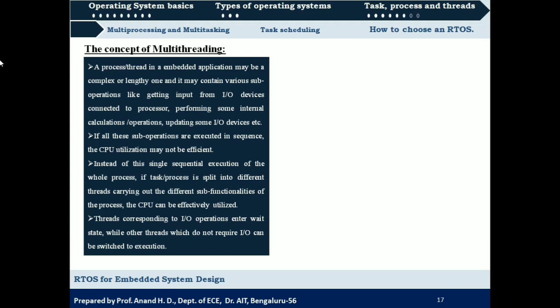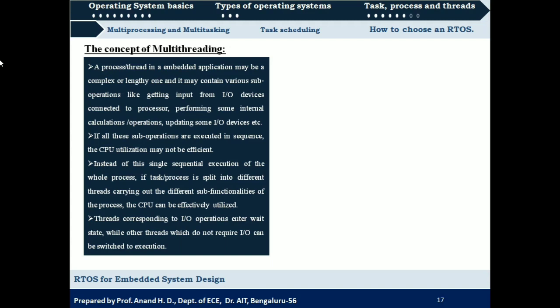As a result, the CPU utilization will not be effective. If all these tasks are executed in sequence, then CPU utilization will not be effective. So what we can do is, instead of the single sequential execution of the whole process, and we have seen that a process is a sequential execution,